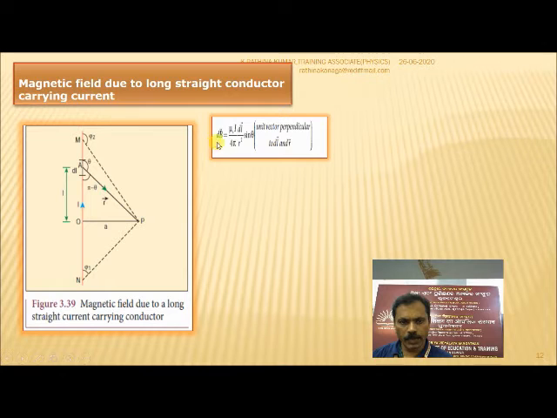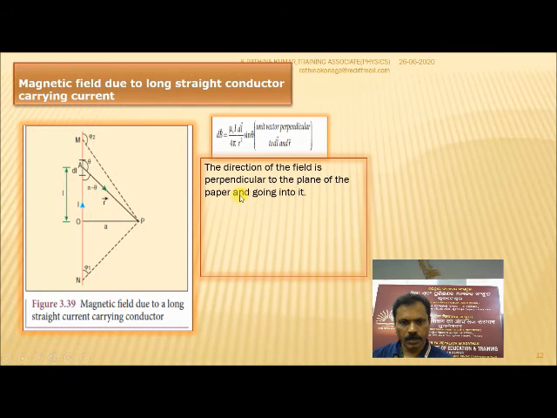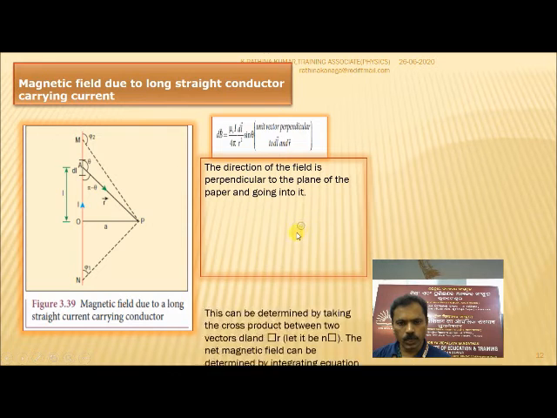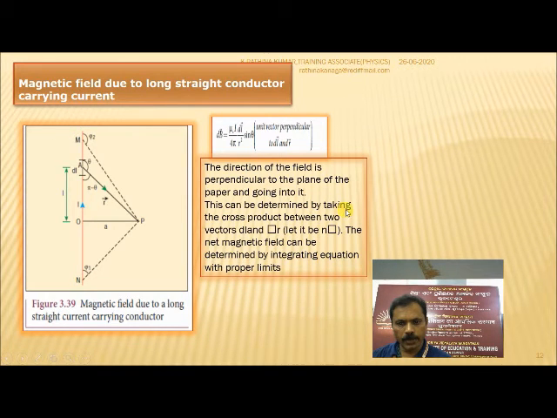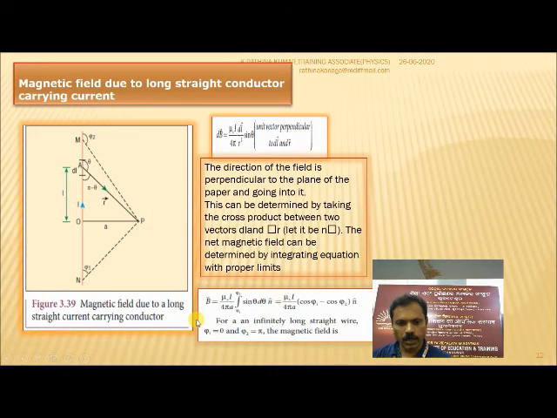So the magnetic field can be written as per this statement: mu naught I dl by 4 pi r square sin theta, in the unit vector direction perpendicular to dl and r vector. The direction of the field is perpendicular to the plane of the paper and going into it. This can be determined by taking the cross product between the two vectors dl and the r unit vector. Let it be n cap. The net magnetic field can be determined by integrating the equation with the proper limits.